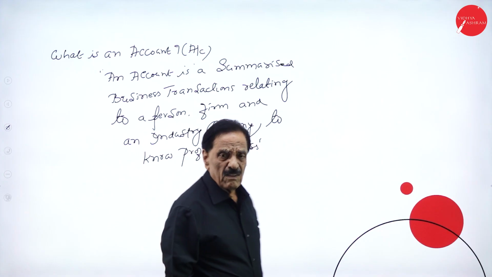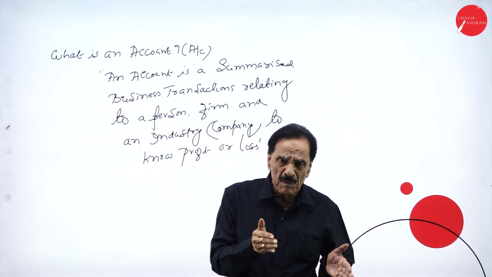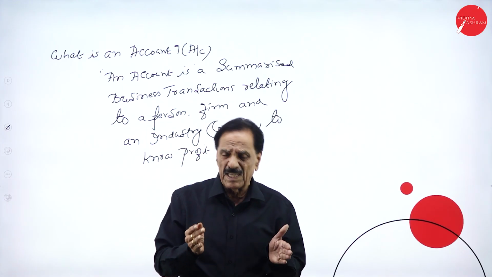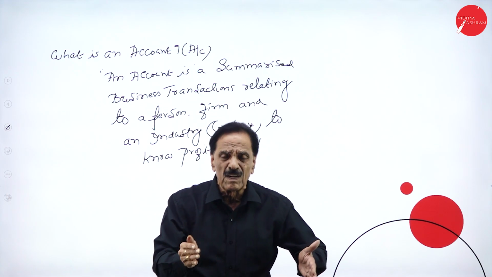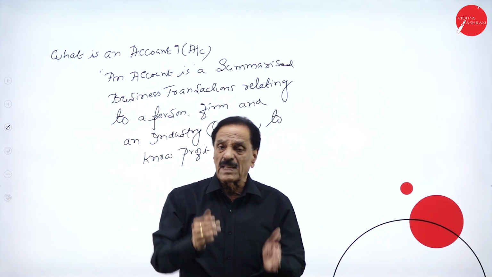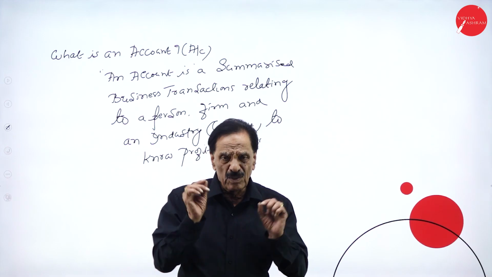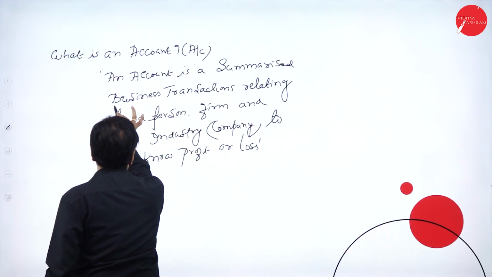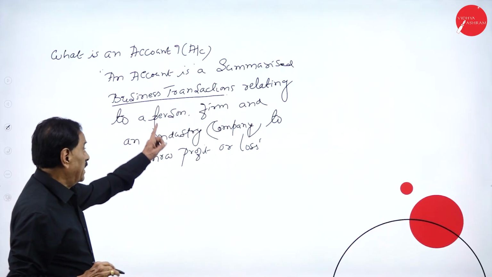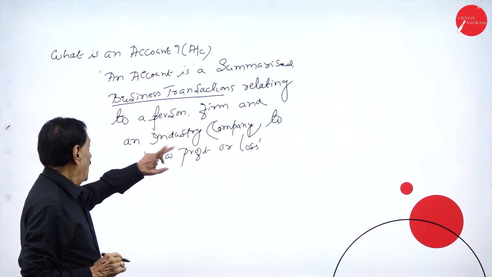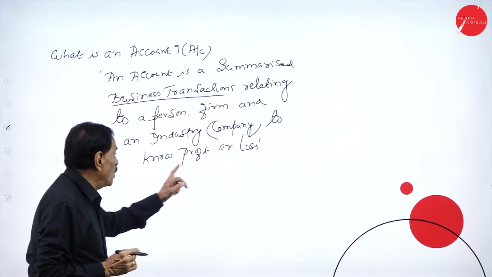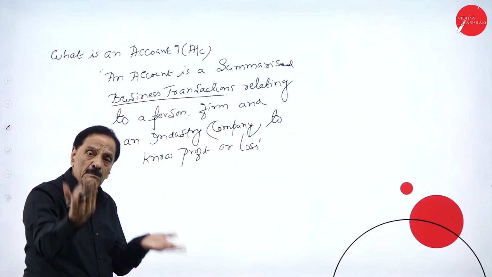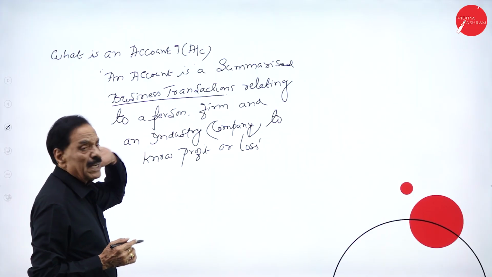So, you are newly joined here in first BBA. The major item is account. Everybody in a firm, individual or a firm or company is going to prepare an account at the end of the year to know whether they earn the profit or suffer the loss. So that we are going to deal here. An account is a summarized business transaction relating to a person, firm, industry, company, to know profit or loss. At the end of the year, every businessman wants to know whether they earn the profit or suffer the loss. Here, business transaction.